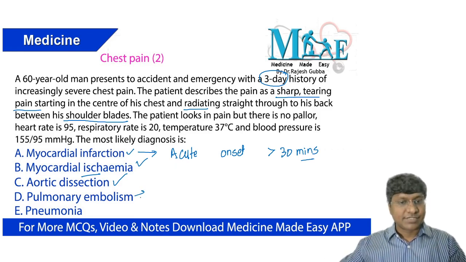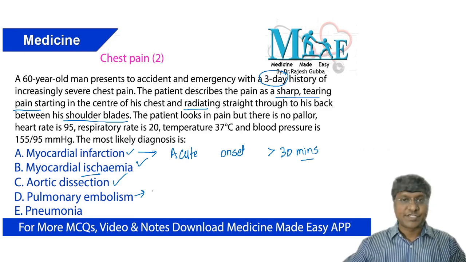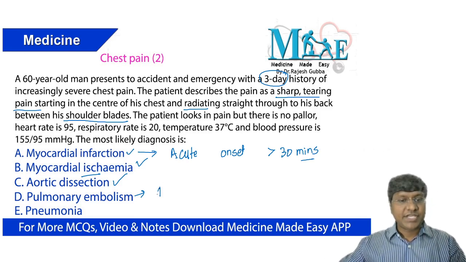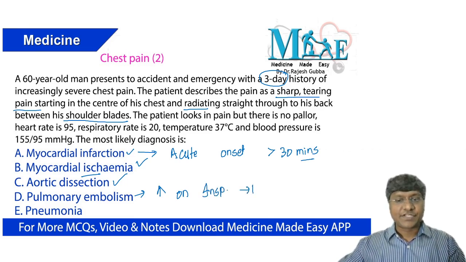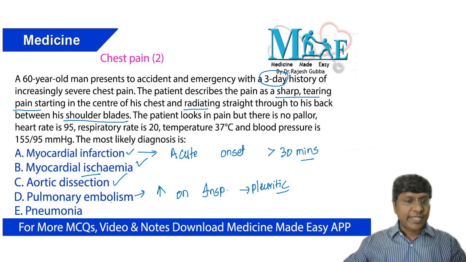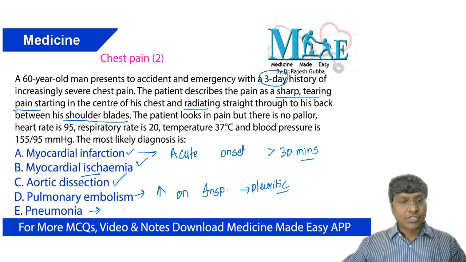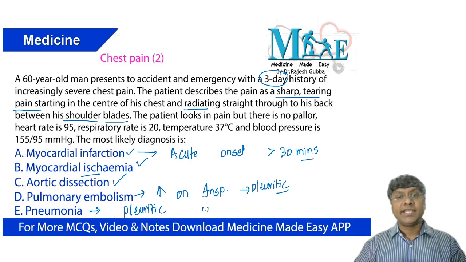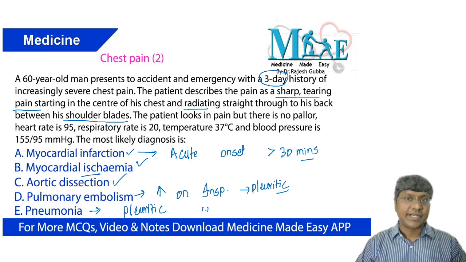Whereas in pulmonary embolism, yes, they will have chest pain, but it increases on inspiration. So that is pleuritic type of chest pain, but that is not being described here. And that too, the pain will be more or less acute in onset. Even in patients with pneumonia, they will also have pleuritic type of pain, that is, the pain increases on inspiration. So from the options given, we can rule out all other options and fix the answer in this particular patient as aortic dissection.